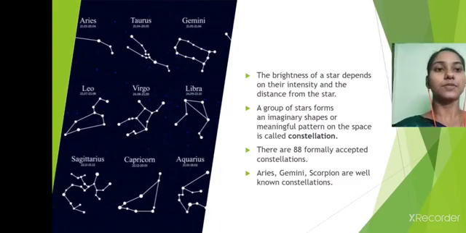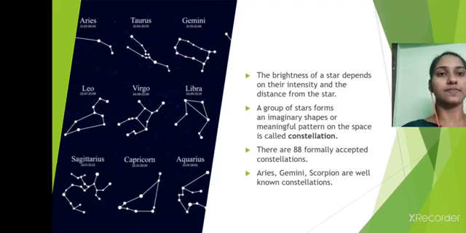A group of stars that forms an imaginary shape or meaningful pattern in space is called a constellation. There are 88 formally accepted constellations. Aries, Gemini, Scorpion are well-known constellations.